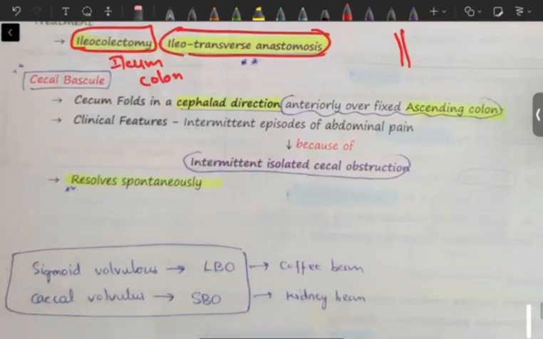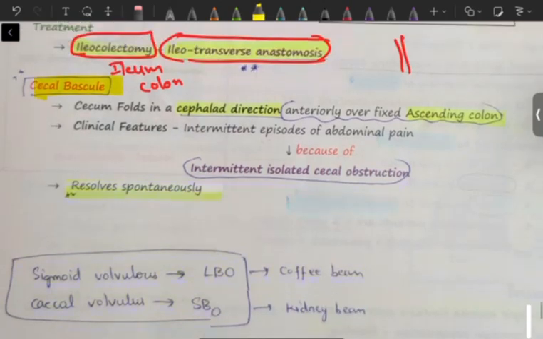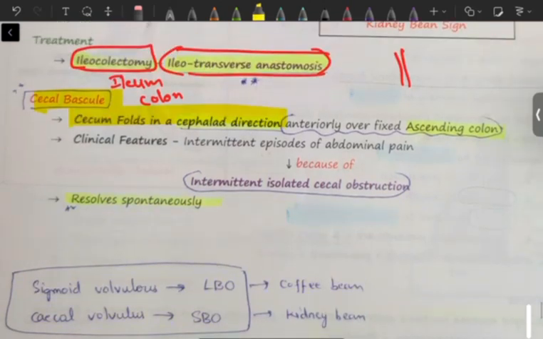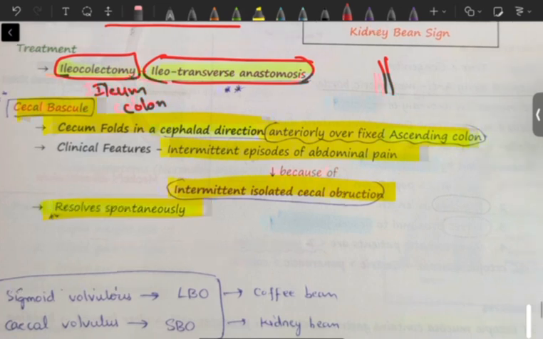Okay, now coming to the last part, that is cecal bascule. Cecum folds in a cephalad direction anteriorly over the ascending colon, and this is called cecal bascule. Clinical features: there will be intermittent episodes of abdominal pain because of intermittent isolated cecal obstruction. This usually relieves spontaneously, no treatment is necessary.